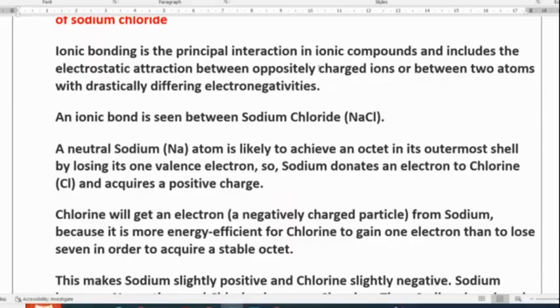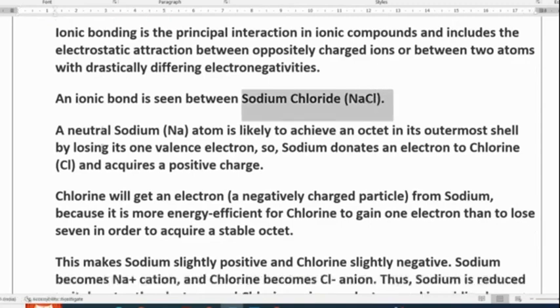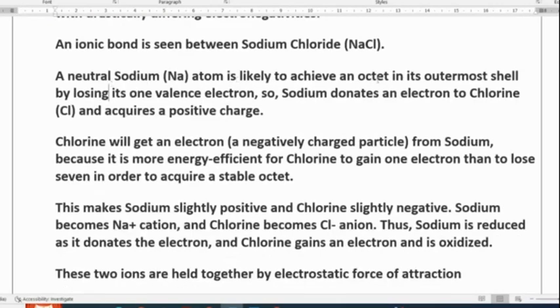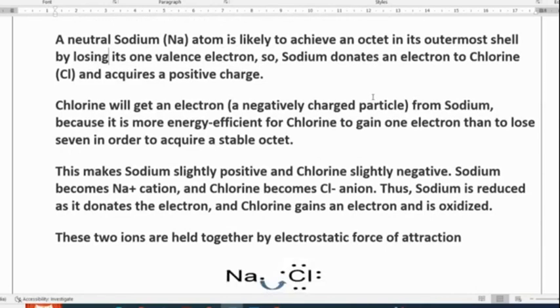Ionic bonding is the principal interaction in ionic compounds that includes the electrostatic attraction between oppositely charged ions or between atoms with drastically different electronegativities. An ionic bond is seen in sodium chloride. A neutral sodium atom is likely to achieve an octet in its outermost shell by losing its valence electron. So sodium donates an electron to chlorine and acquires a positive charge.